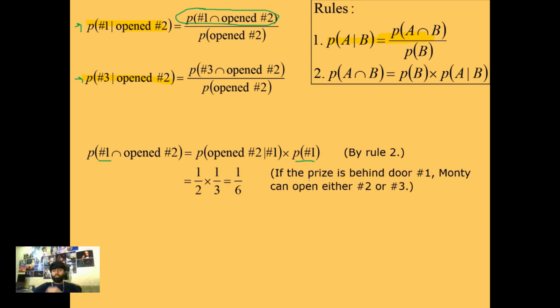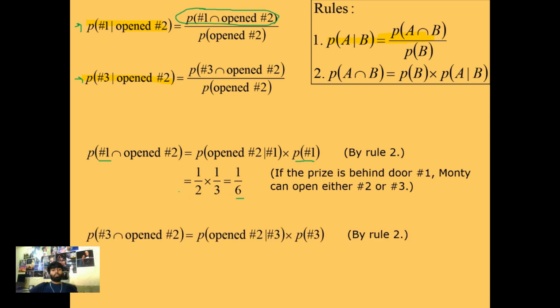If the prize is behind the first door, Monty can open either the second door or the third door. So the probability that he opened the second door when the prize is behind the first is half, because he can open the second door or the third door. And the probability that the prize is behind the first door will be one third, because there are three doors and the probability that one of them has the prize will be one third. So the total probability will be one sixth. So like this, we're going to compute the other numerator also and find the probability.